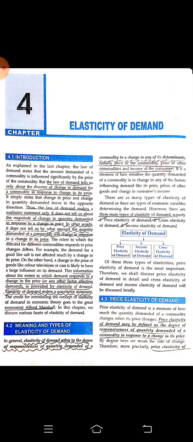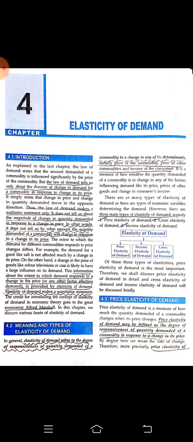Basically, there are three main types of elasticity of demand. One is price elasticity, cross elasticity, and income elasticity. Today we are going to start with price elasticity. So price elasticity of demand may be defined as the degree of responsiveness of change in the quantity demanded of a commodity in response to the change in its price.